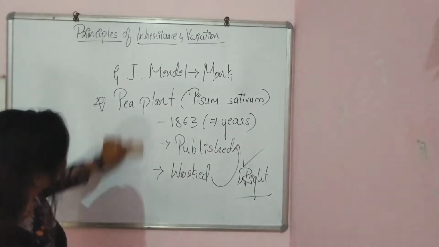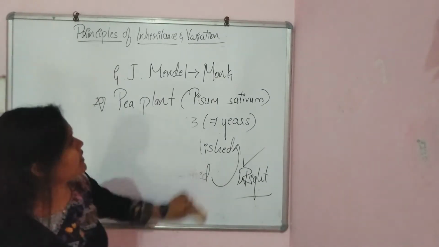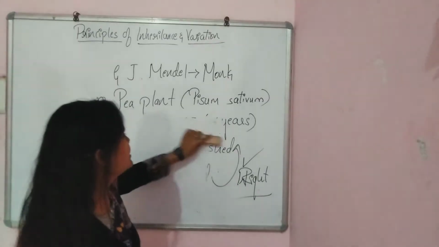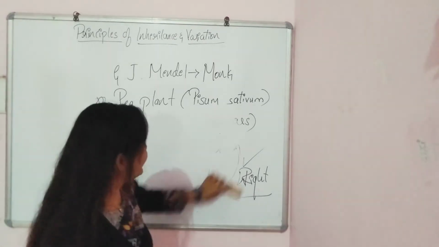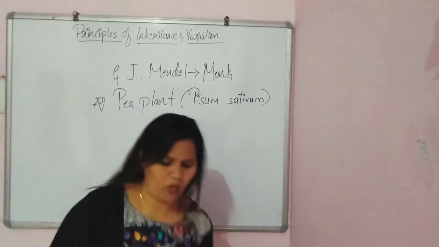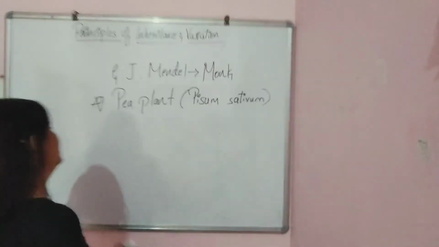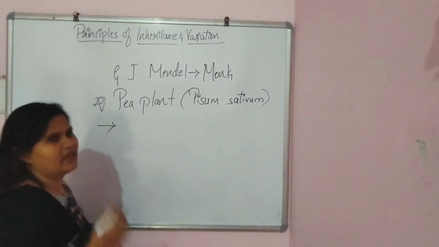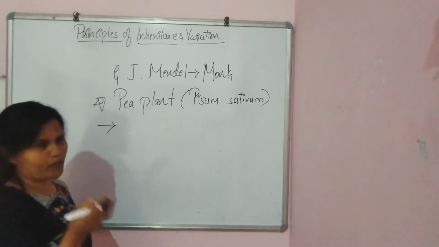Why did he take the pea plant? If you observe a garden, there will be many varieties of plants, right? Then why did he take the pea plant? These reasons are important.